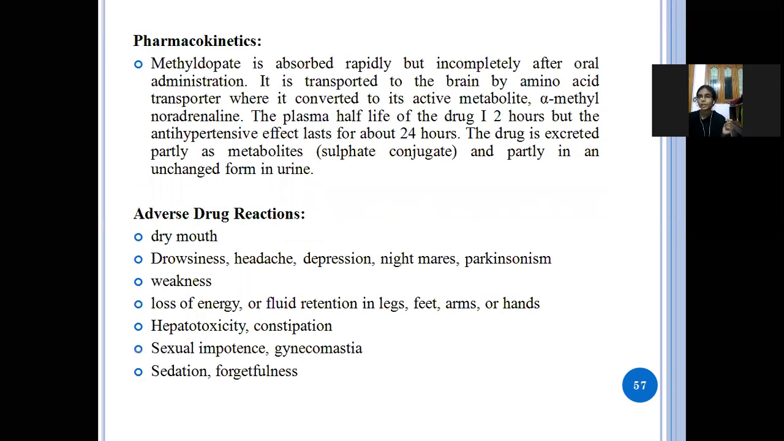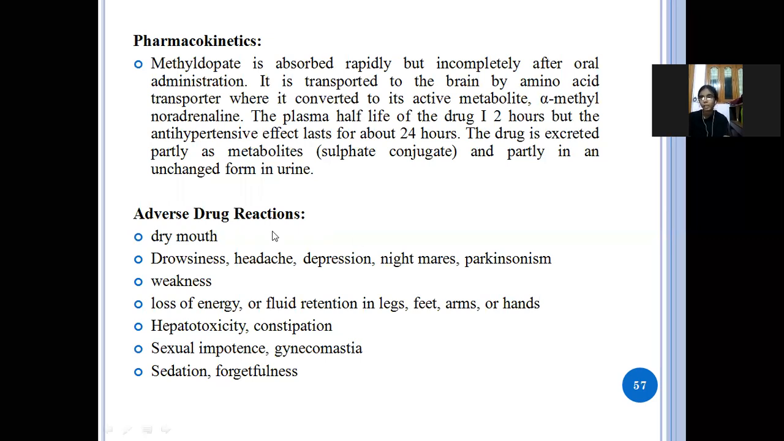Next, pharmacokinetics. It is given by the oral route of administration, and it is transported to the brain by an amino acid transporter. It is converted to the metabolite, that is alpha methyl noradrenaline, and the drug is excreted through the urine.